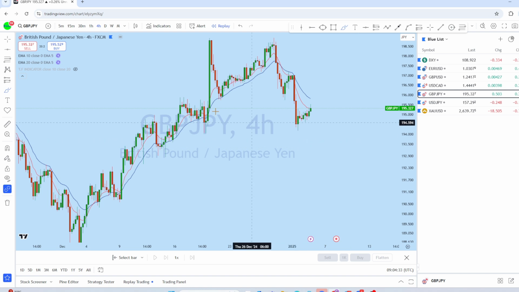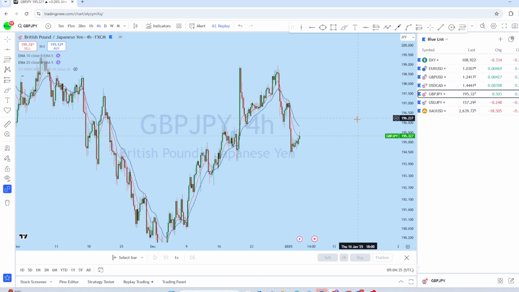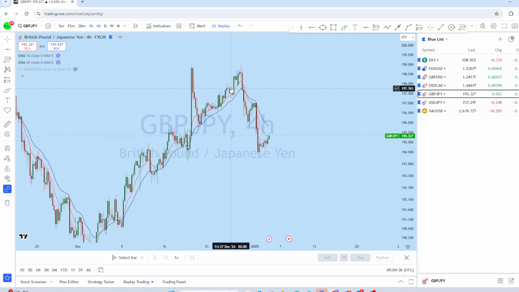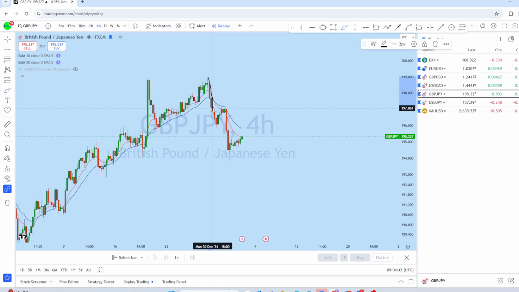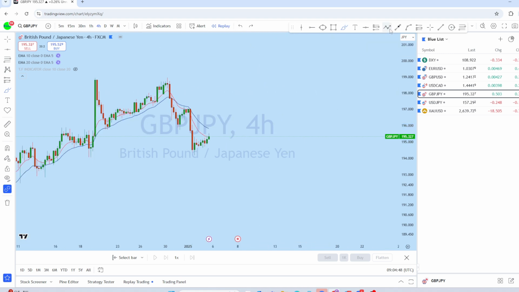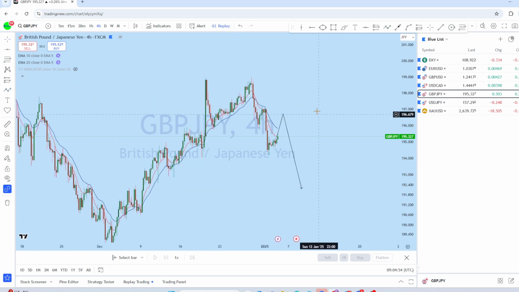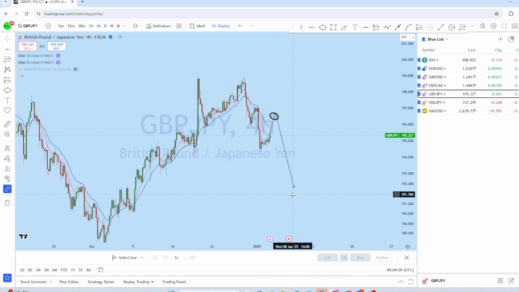Now from the 4-hour perspective on GBPJPY, we can see that there was a break of structure. Currently this market is locally in a downtrend: there is a drop, a pullback, another drop, a deeper pullback, and we expect GJ to potentially bounce, to retest, and then to continue to drop. So this could be the wave, and we might see that potential downtrend continuation on GBPJPY in the upcoming week.